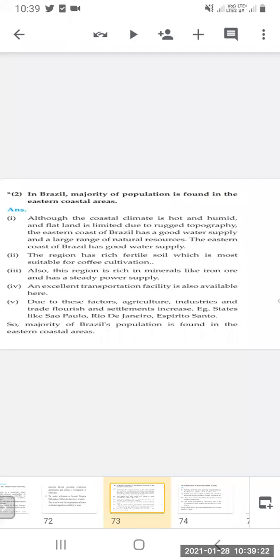Now, which are the state examples? Sao Paulo, Rio de Janeiro, Espirito Santo. These are the states which have more settlement. So most of Brazil's population is found in the eastern coastal areas. These are the reasons.